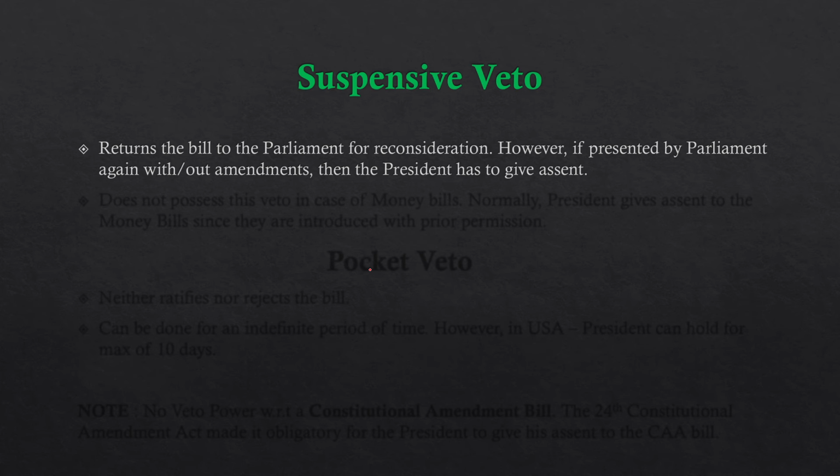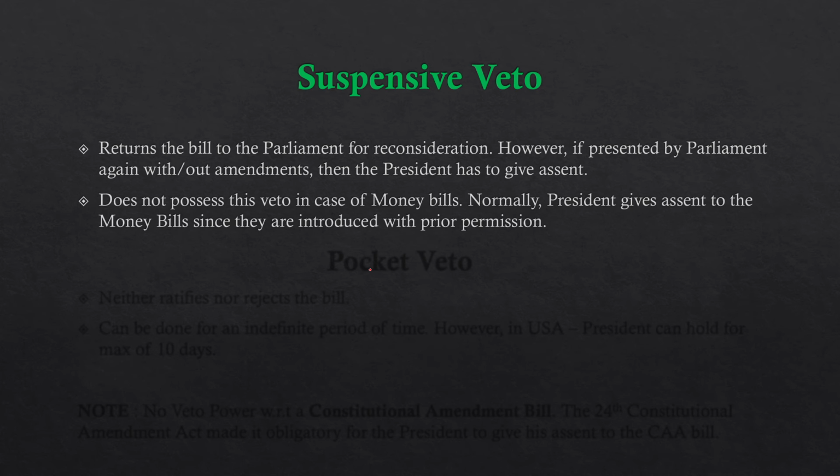Now, in this case, the president does not possess this veto in the case of money bills. So he does not have absolute veto on money bills, neither absolute veto on money bills nor suspensive veto on money bills. But normally the president gives his assent to money bills since they are introduced with prior permission.